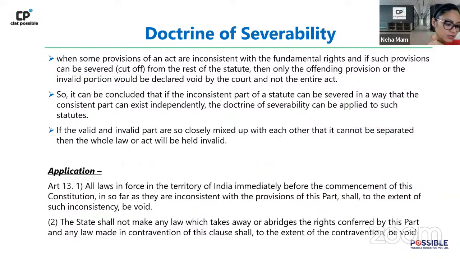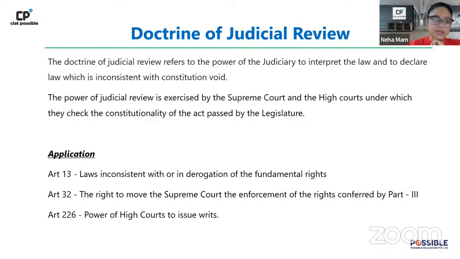Next is your doctrine of judicial review. When you are looking at the doctrine of judicial review, I think it is something which everybody is familiar with. Judicial review is the power of the judiciary to interpret the law. In the sense, they cannot just interpret, but they have the right to declare something which is inconsistent with the constitution as void, right? So here is where the term ultra vires comes in. Something which is ultra vires the constitution is something which is going against the constitution.